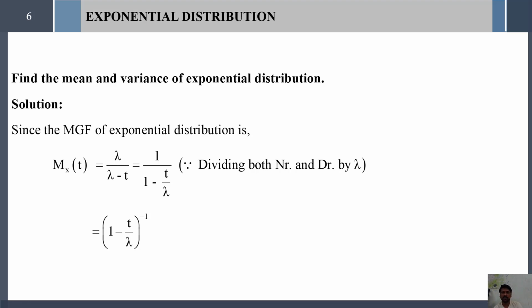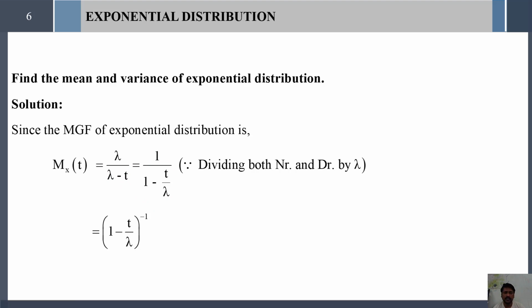Now divide the numerator and denominator by lambda: lambda by lambda becomes 1, and dividing the denominator term by term gives 1 and t divided by lambda. That is the adjustment we have made here, so we get 1 divided by (1 minus t by lambda).